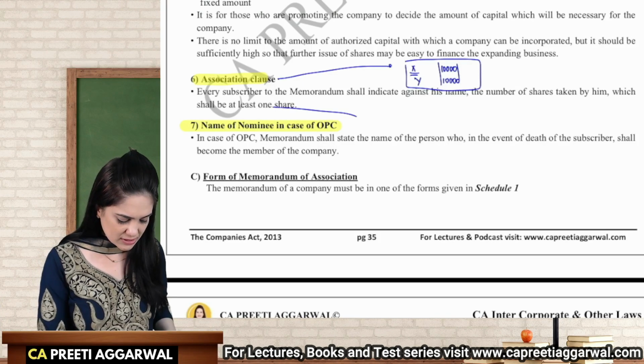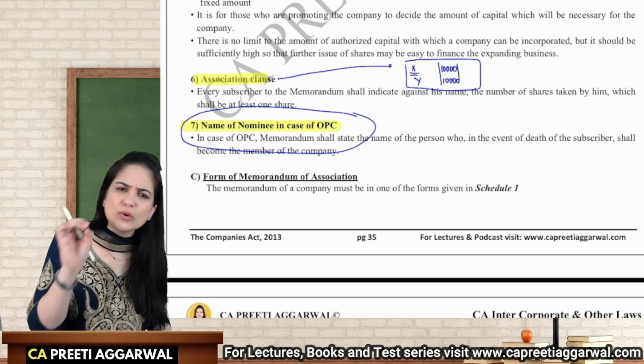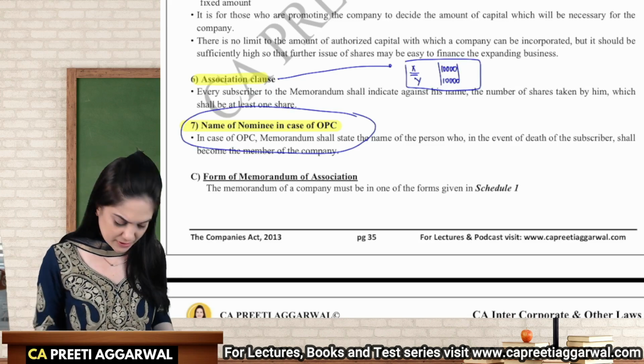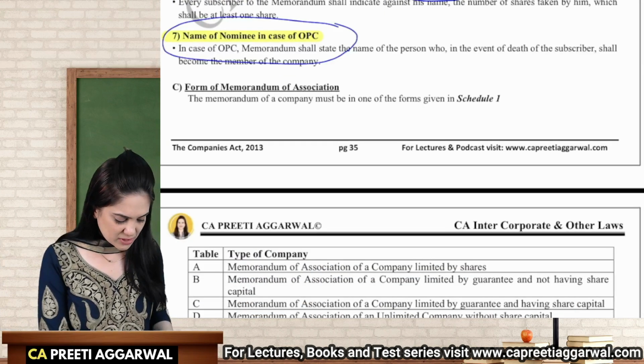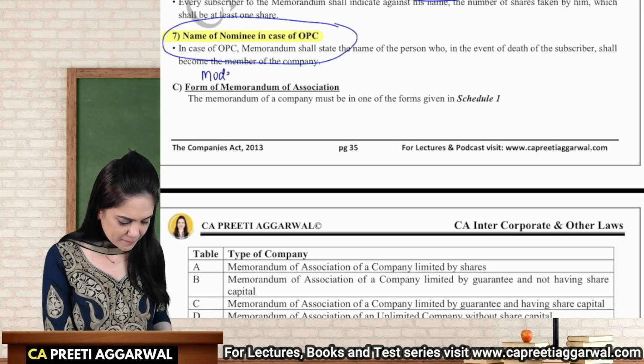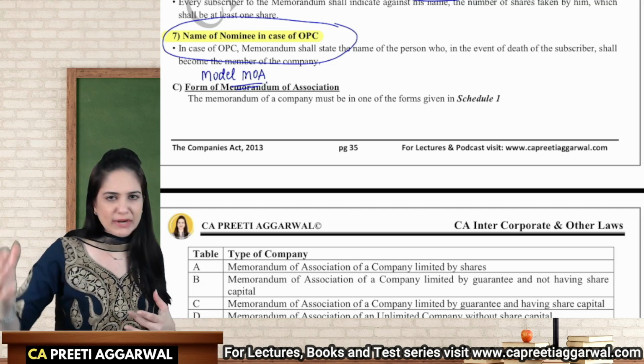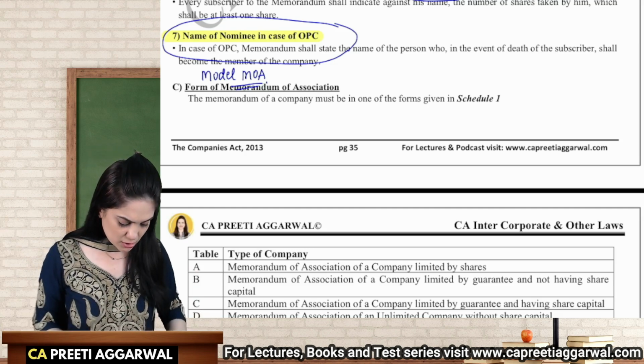Now, this clause is the succession clause. It is mentioned only and only in case of OPC. It is not required to be mentioned in case of any other company. Form of memorandum. This provides the model memorandum of the company. Yes, model memorandum. You can either follow this as it is, or you can have your own memorandum, or you can use a combination.